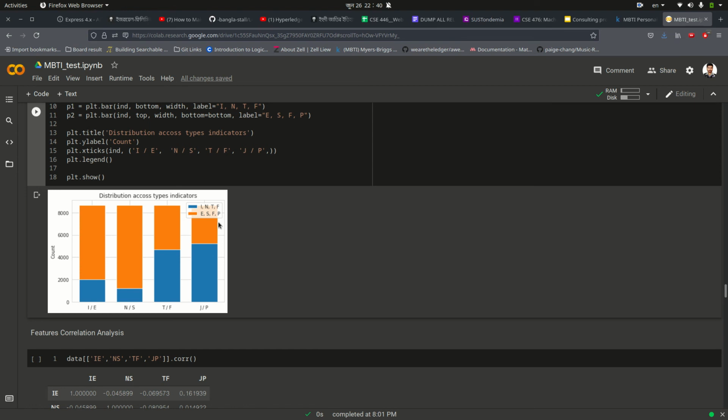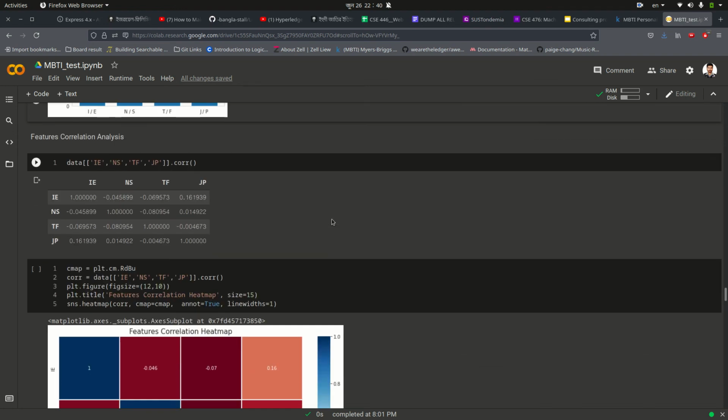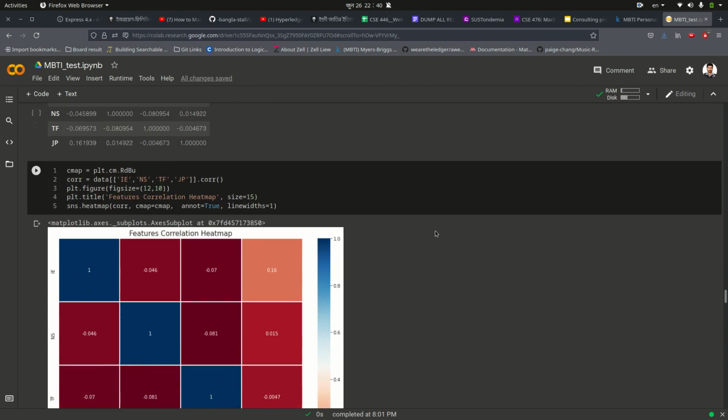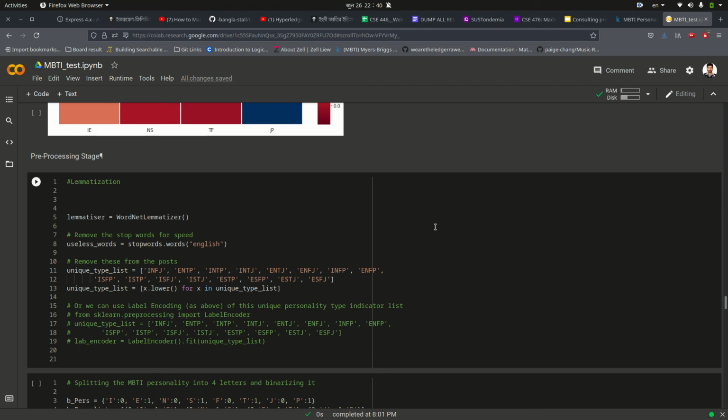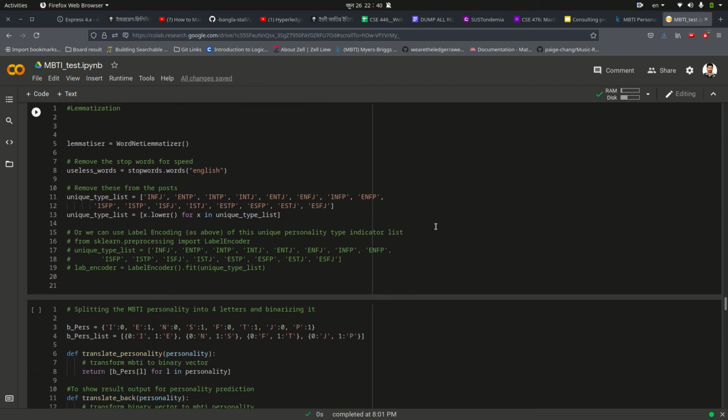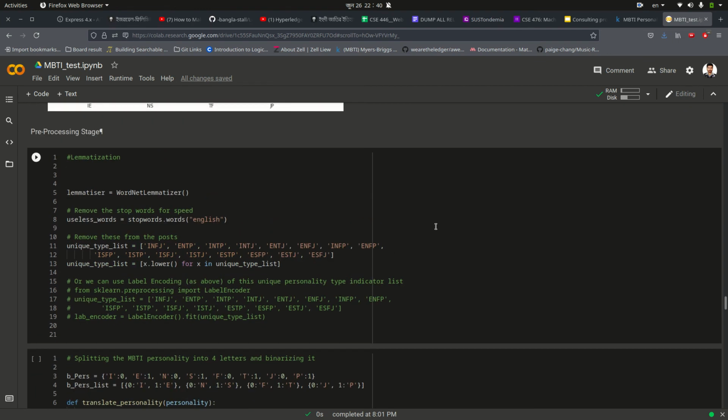You can see that extroverted users are many here, and sensing users are many here. So the data set is not evenly distributed.